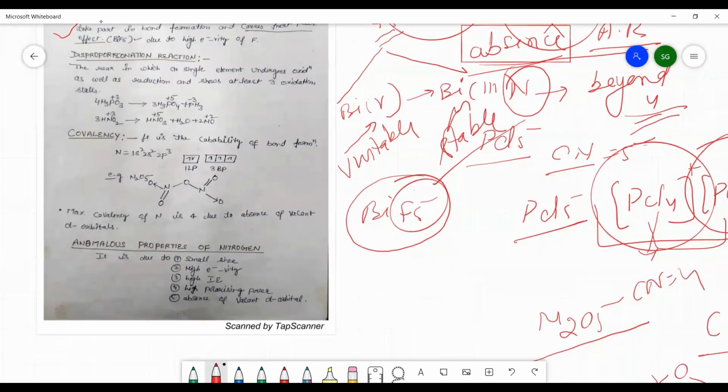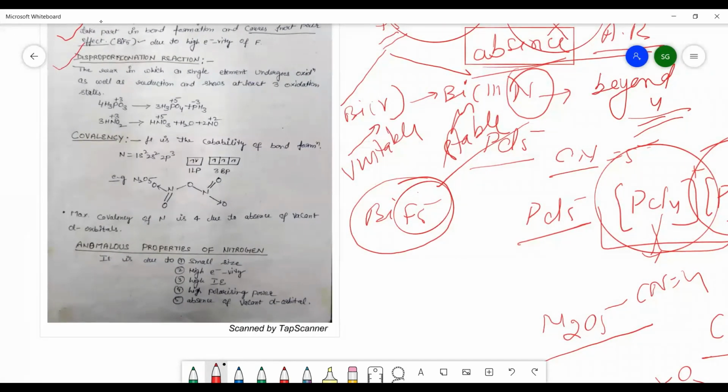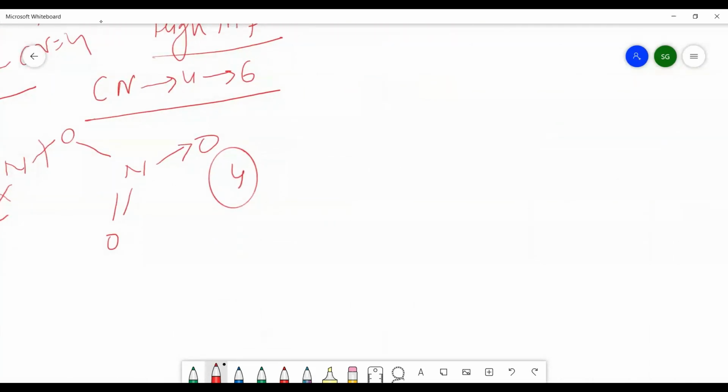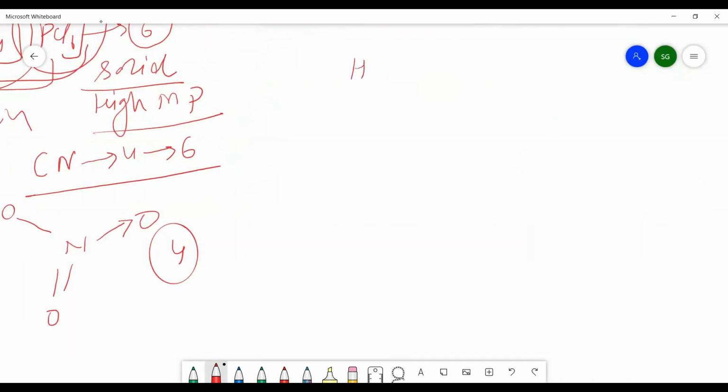Next, you can consider the disproportionation reaction, which is a very short topic. You have done disproportionation reactions in the 11th standard redox reaction chapter, so I am just giving you a review. The reaction in which a single element undergoes oxidation as well as reduction and shows at least 3 oxidation states. First of all, we will take a very simple example of hydrogen peroxide.